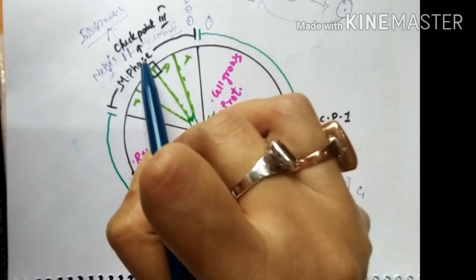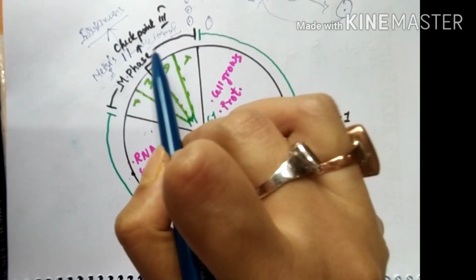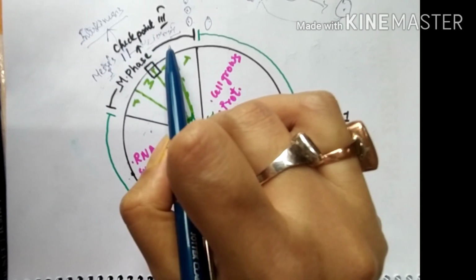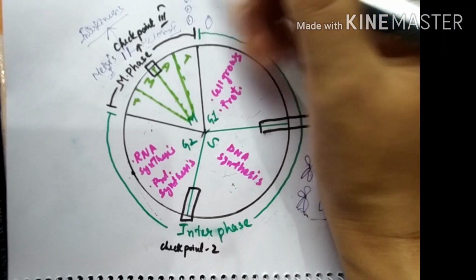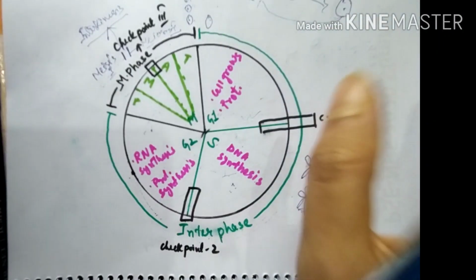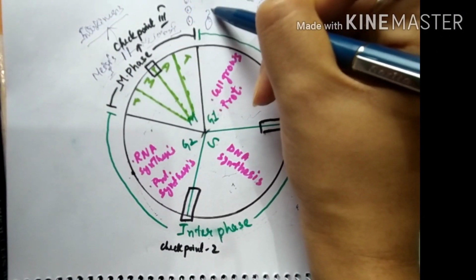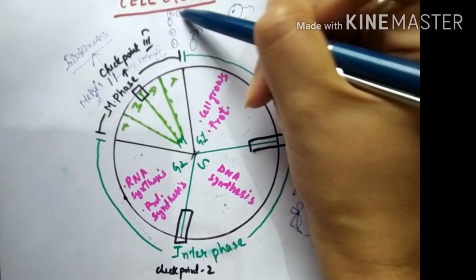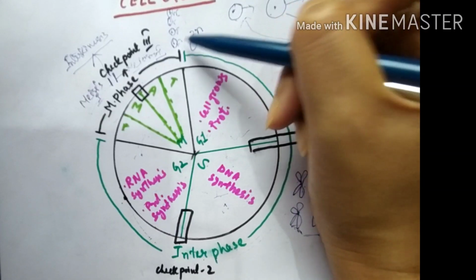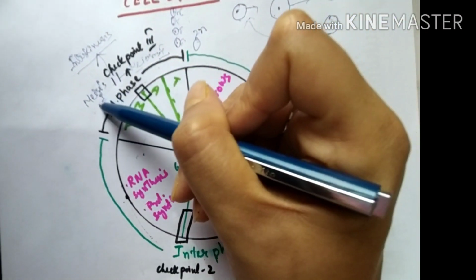Here the cell rests for some time and then it undergoes meiosis 2, and we know that after meiosis 2, 4 cells are formed and the number of chromosomes gets halved. If previously the number of chromosomes was 2n, then the number of chromosomes will get reduced to n, and the reduction division takes place at meiosis 1.